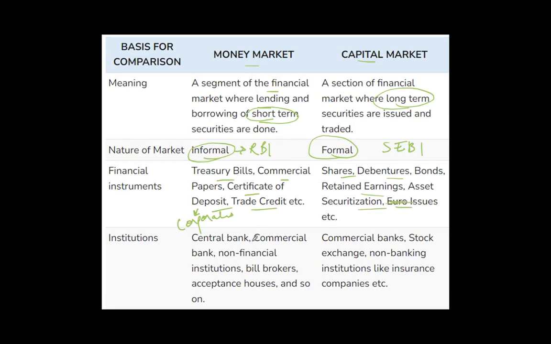Then institutions concerned with the money market, we have central banks, scheduled commercial banks, even the NBFCs, non-banking financial institutions. Brokers are also there, acceptance houses. And in capital market, we again have commercial banks, stock exchanges. Example of a stock exchange, Prerna, in India?